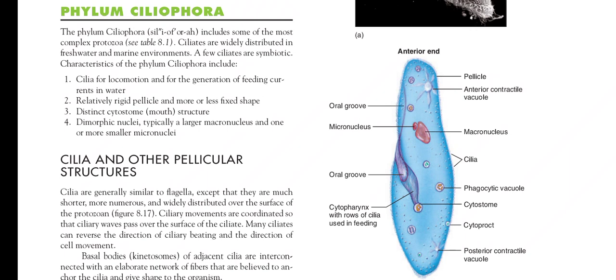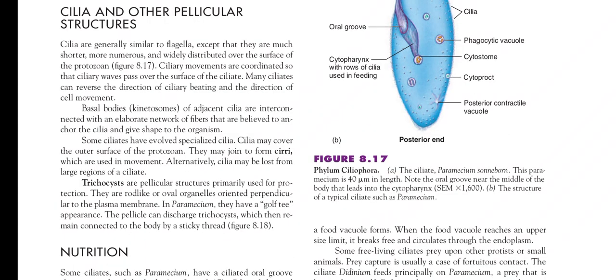in sexual reproduction. Now here we have the cilia and other pellicle structures which are involved in digestion and movement. Basal bodies of the adjacent cilia are interconnected with an elaborate network of fibers that are believed to anchor the cilia. Here we have the trichocysts, or pellicle structures primarily used for protection. They are rod-like or oval organelles oriented perpendicular to the plasma membrane.